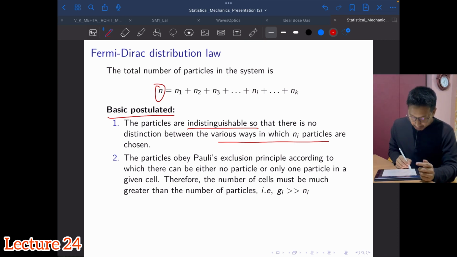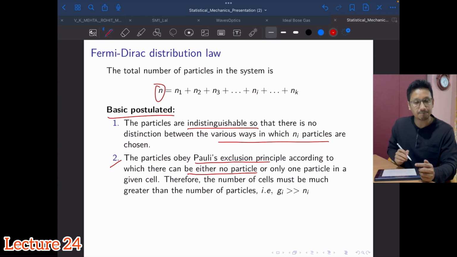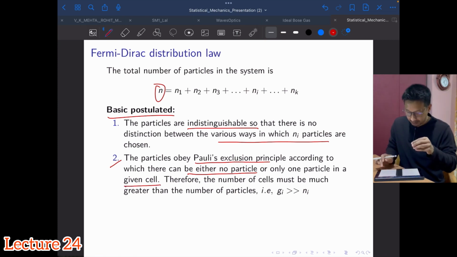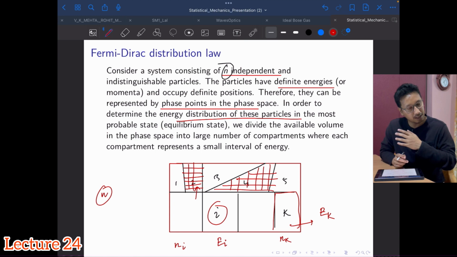The second point is that these fermions, these quantum particles, obey Pauli's exclusion principle, according to which there can be either no particle or only one particle in a given state or cell. So each of these cells can have, at the max, only one particle, or no particle.